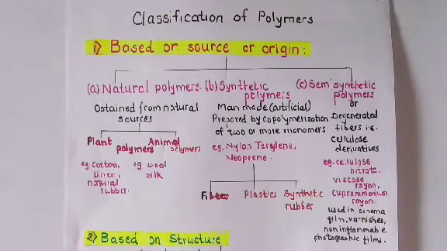Then third is the semi-synthetic polymers. What are semi-synthetic polymers? They are also known as regenerated fibers.